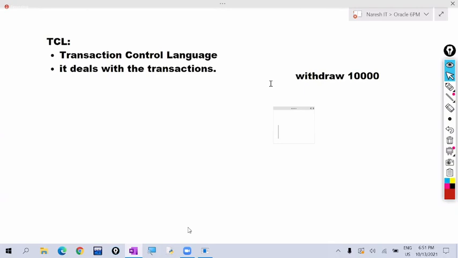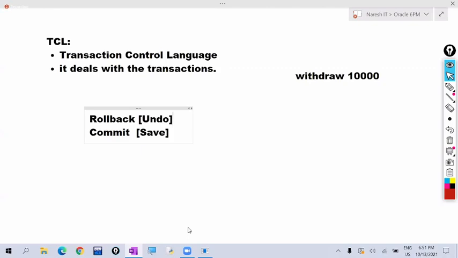To cancel the transaction, we use rollback here. To cancel the transaction, which command do we use? Rollback. To save the transaction, for example, when the machine gives the amount and the transaction is successfully finished, we have to save the transaction. We use the commit command. So commit is just like save. Rollback is just like cancelling, just like undo.